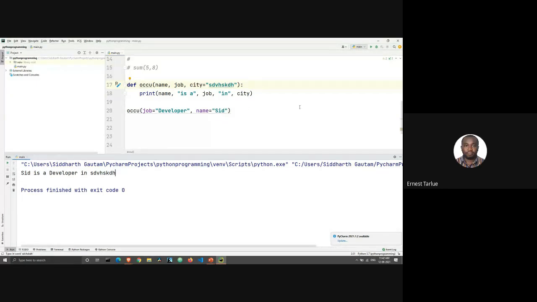So that means if you have the default value of city, in the calling statement, you don't have to include it. It will still run.